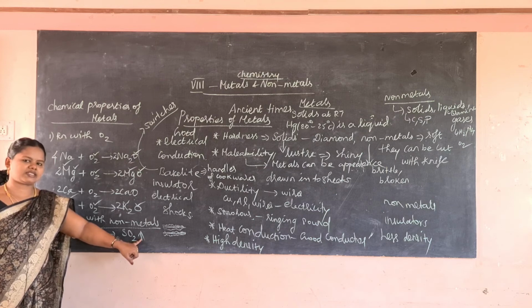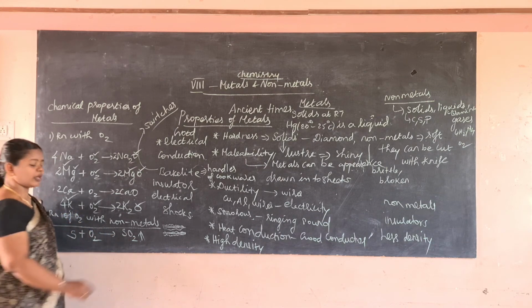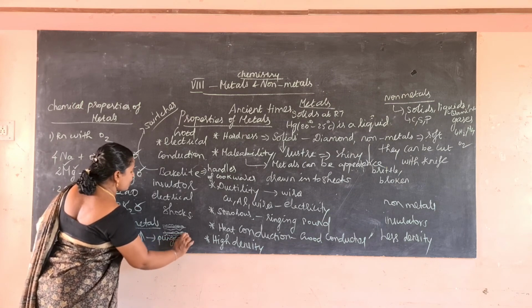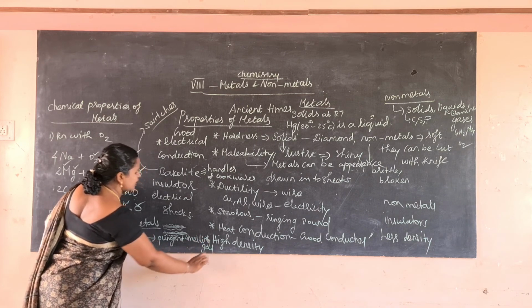This is a gas. So when you put upward arrow, it is a gas. So here it is a pungent smelling gas, irritating odor. It causes suffocation, pungent smelling gas. So sulfur dioxide is a pungent smelling gas.